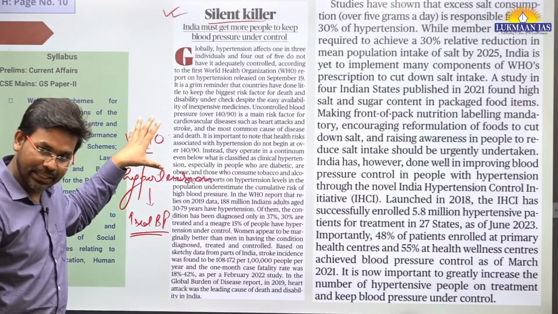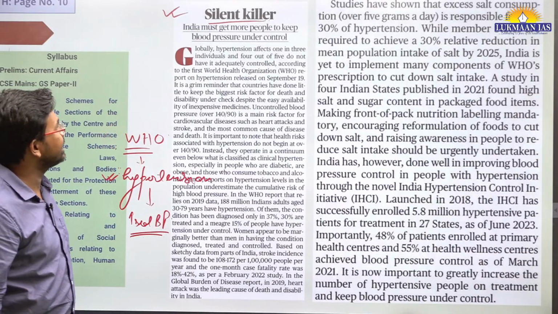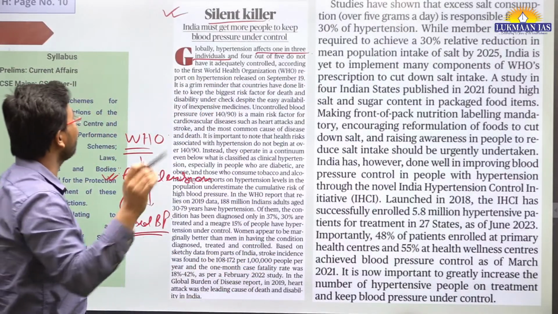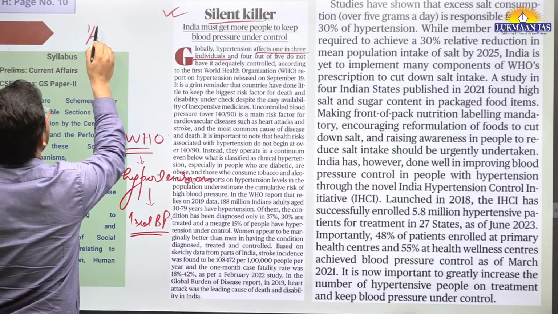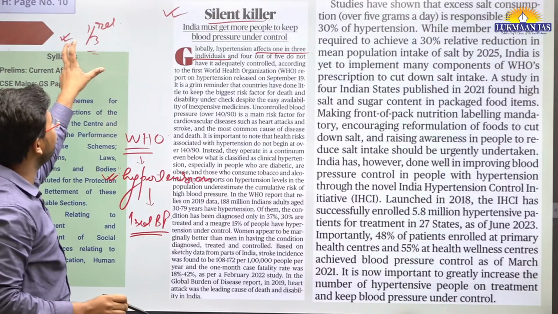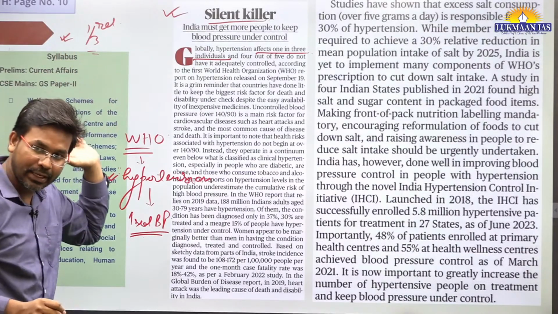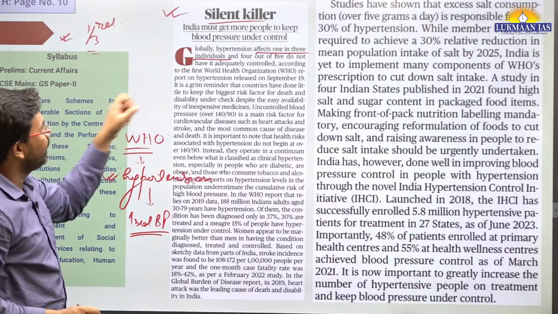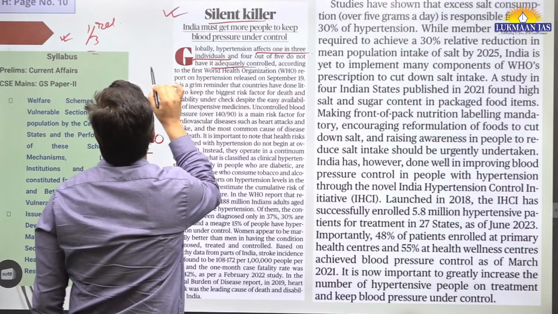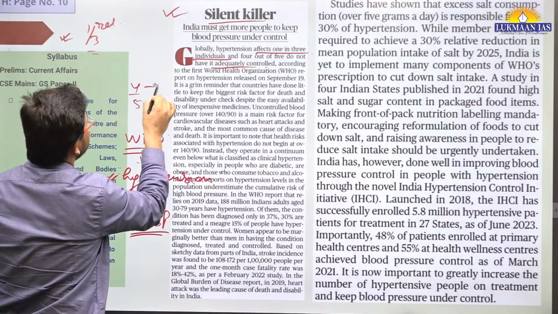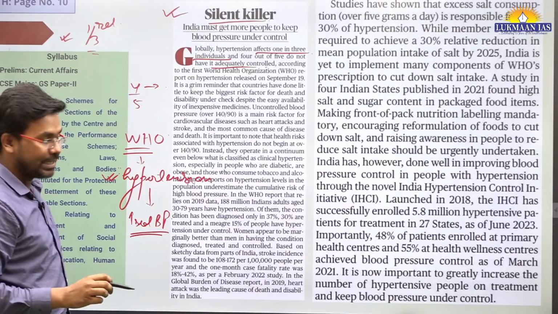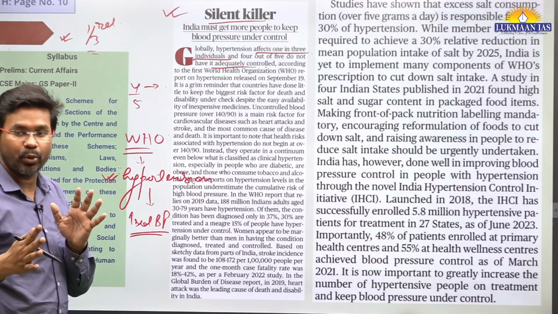The report released by the World Health Organization says that globally hypertension affects 1 in 3 individuals, which means out of every 3 individuals, 1 person gets affected by hypertension. So 1/3 of the people, 33% of the people, are affected by hypertension globally. And they say 4 out of 5 do not have adequate control. So 4 people out of 5 do not have adequate control on hypertension. Only 1 person has adequate control of it. So 80% of people do not have control on hypertension.